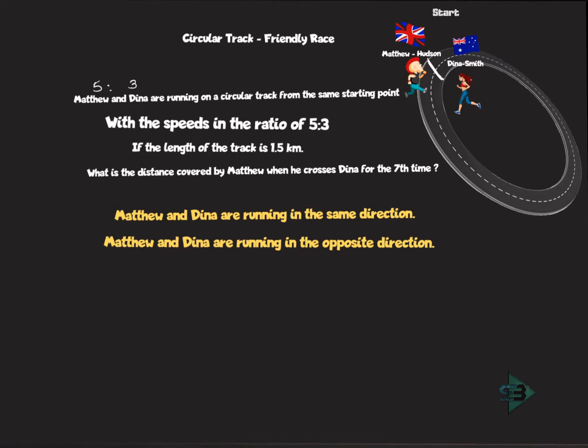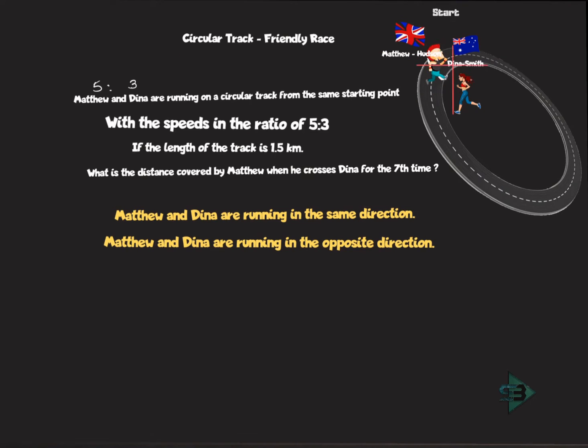There are two conditions that are being given: when they travel in the same direction and when they travel in the opposite direction. So let's just ignore the second one, opposite. Let's just start with the first one, when they travel in the same direction. When will Matthew meet Dinah when they travel in the same direction for the first time? Let's start with that. Then we'll move on to what is 7th.